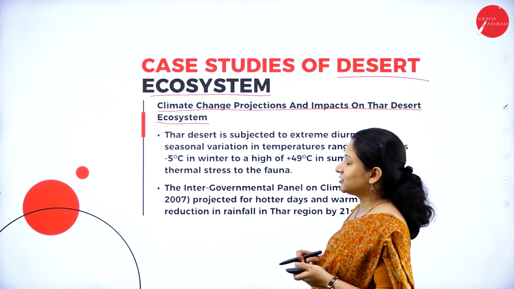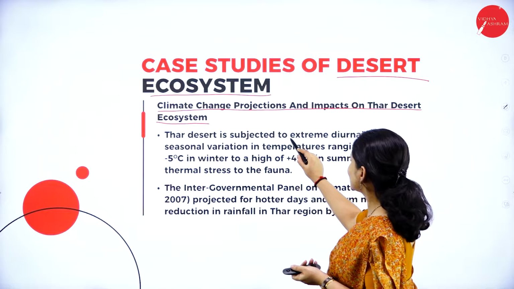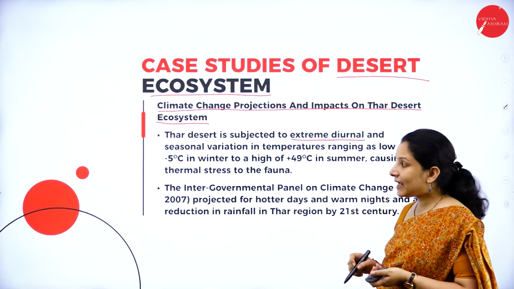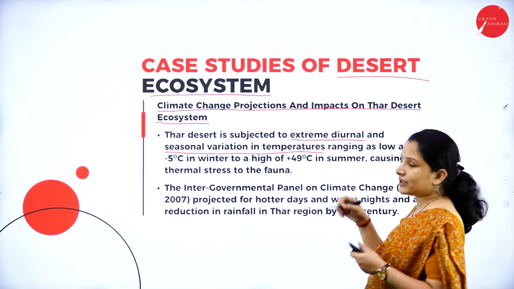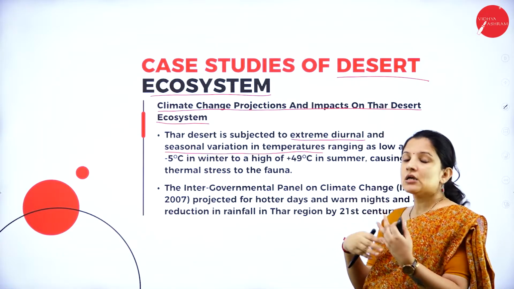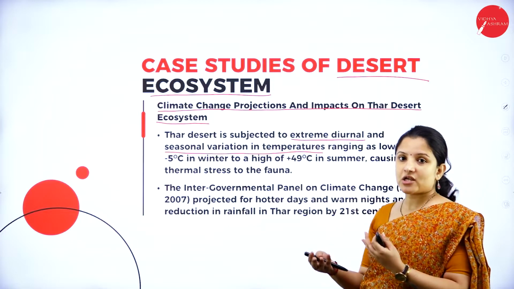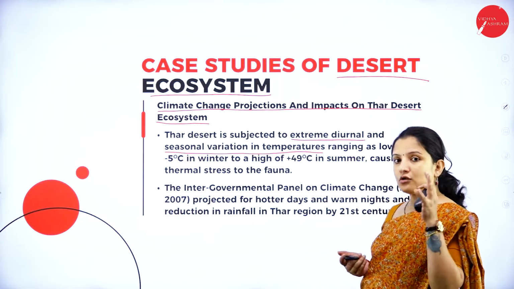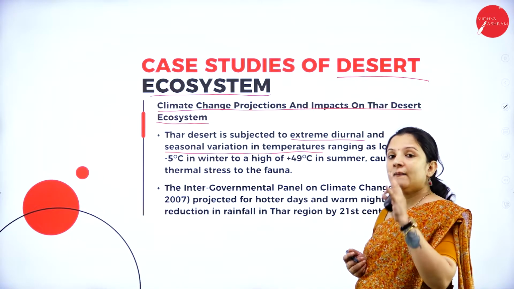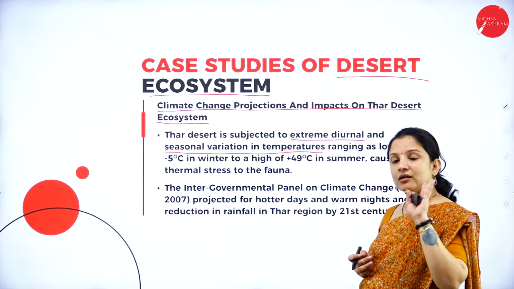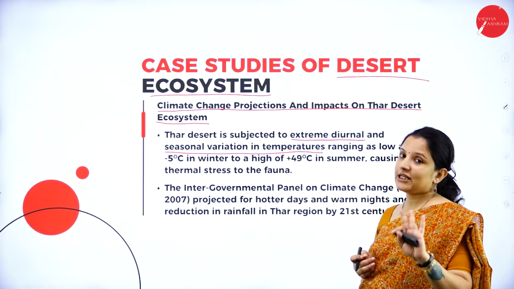So Thar desert is usually subjected to extreme diurnal, that is day and night temperature, and also temperature that changes widely seasonally. So not just seasonal changes in the temperature can be seen in the Thar desert, but the day temperature and the night temperature is also completely different.